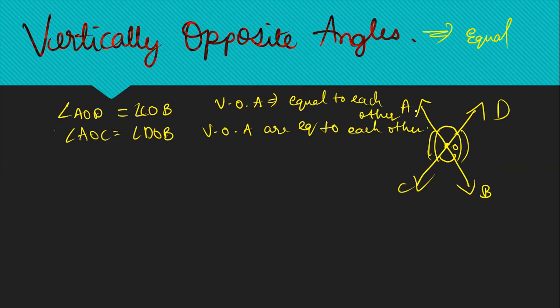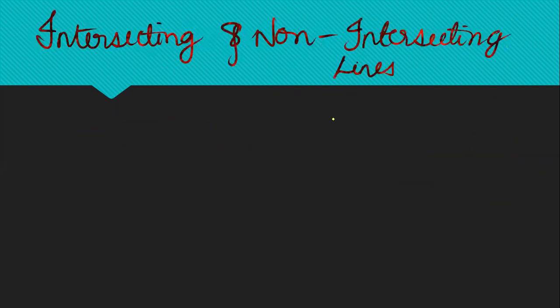Yeah, so these two angles AOD and COB are equal to each other. Why? Because they are vertically opposite angles. AOC is equal to angle DOB. Why? Because these two are also vertically opposite angles. Clear? Okay. Now let's learn what are intersecting and non-intersecting lines.